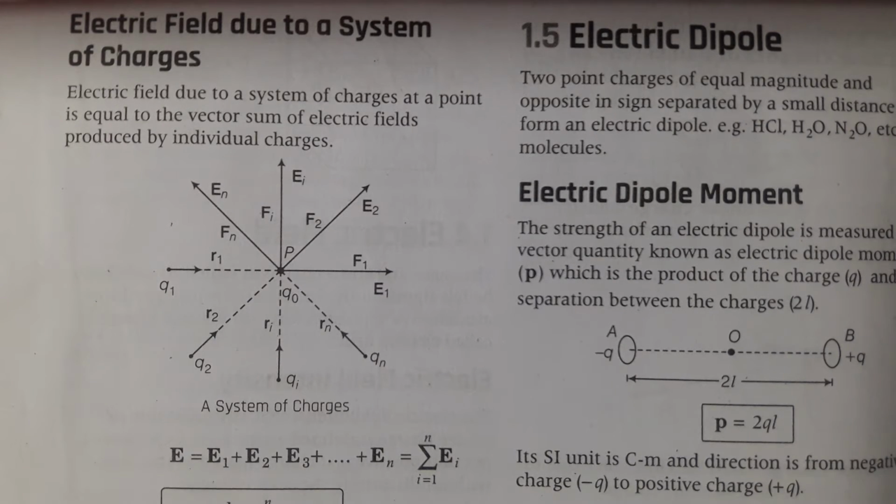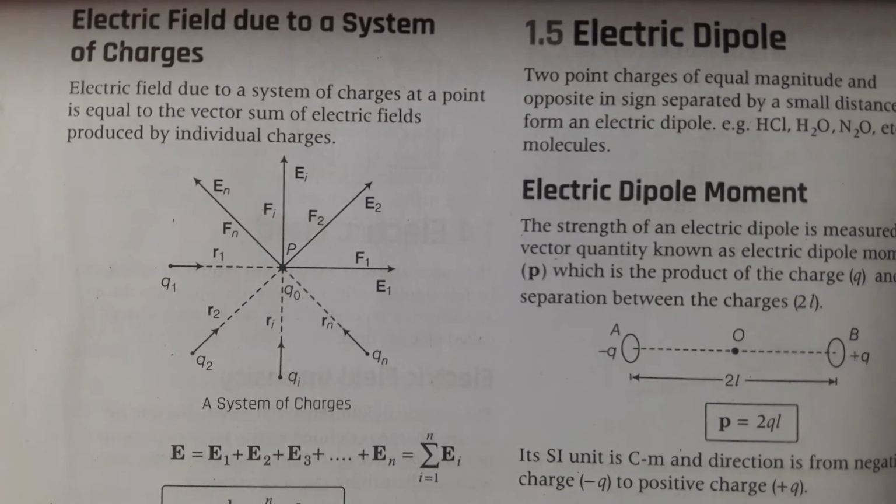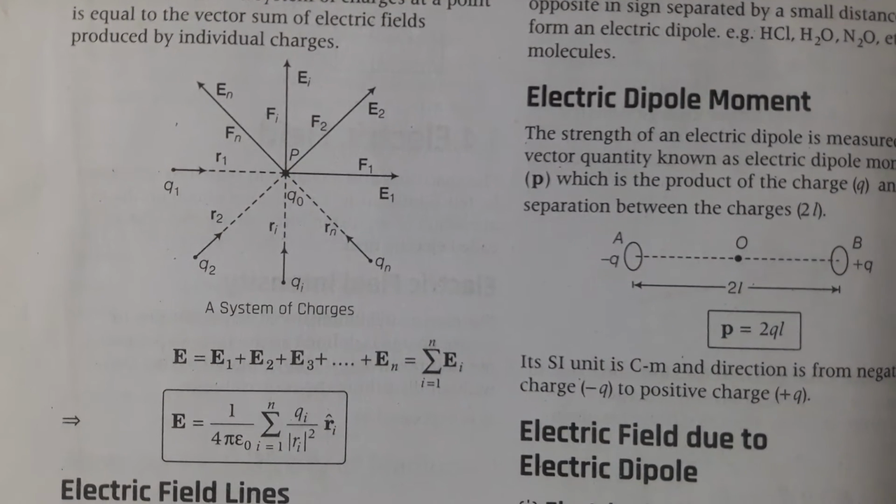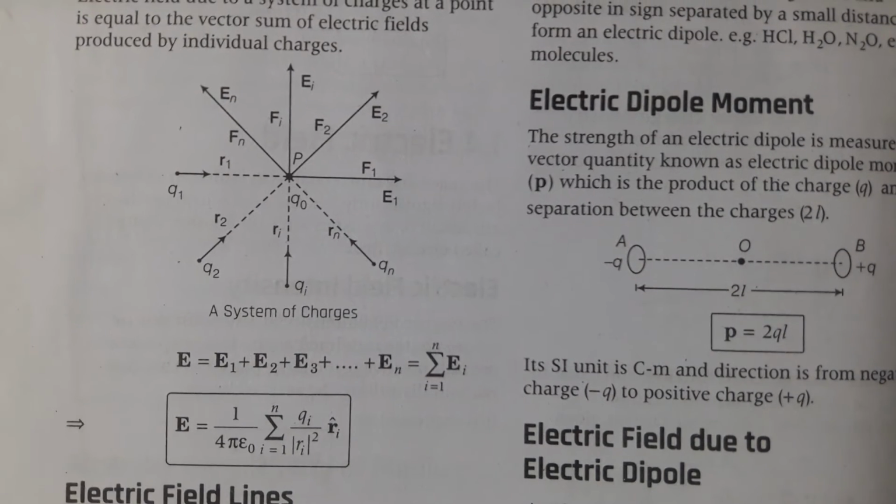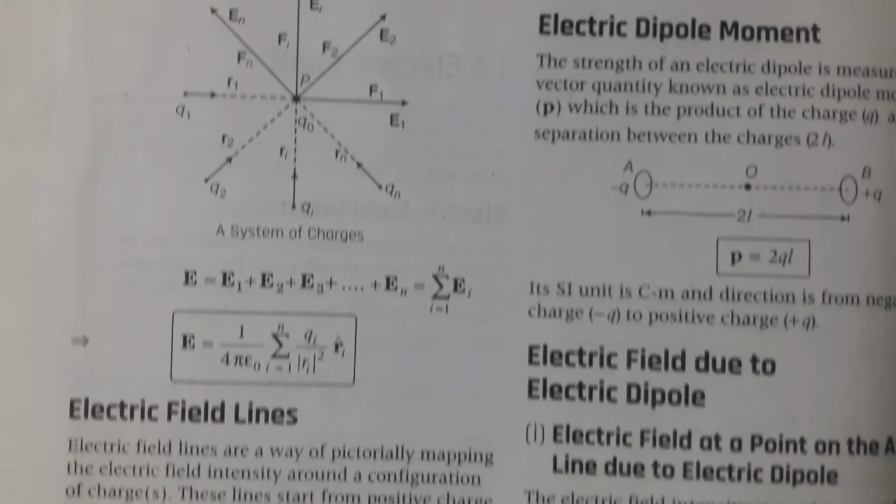So, electric field due to the system of charges. Electric field due to a system of charges at a point is equal to the vector sum of the electric fields produced by the individual charges. As you can see in the diagram, we are just applying summation and we are finding the electric field of the total positive charges. Okay.